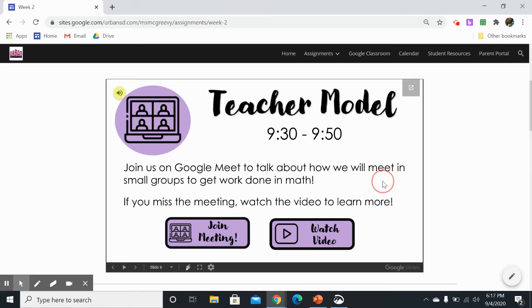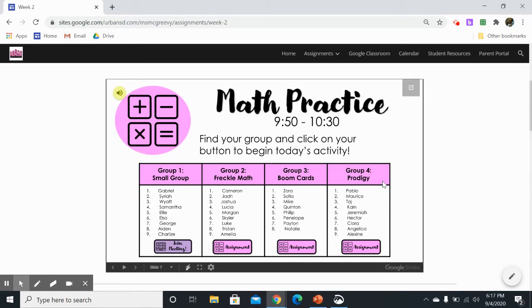So after we talk about math groups, we're actually going to try them out. On the next slide, I know this looks a little bit different than math looked last week. You're going to find your name. So everybody's name is somewhere on one of these lists. And all you're going to do is click on the button below your name. So some of you are going to be coming to hang out with me. Some of you are going to be working on something in Freckle. Some of you are going to be doing a new activity called Boom Cards. And some of you are going to play Prodigy for the first time this year. So all you have to do is click on the button right below your name, and that's going to take you to the group that you are in today.